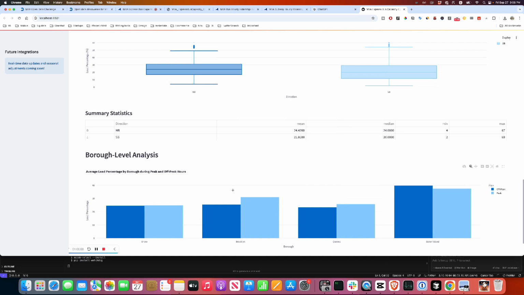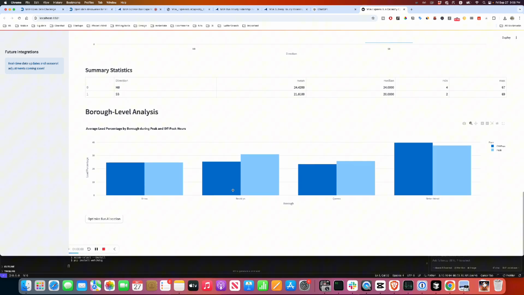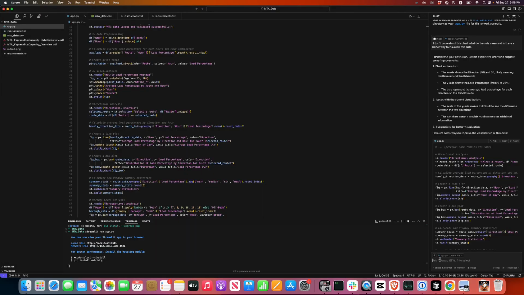We can tell individual route doesn't make sense.